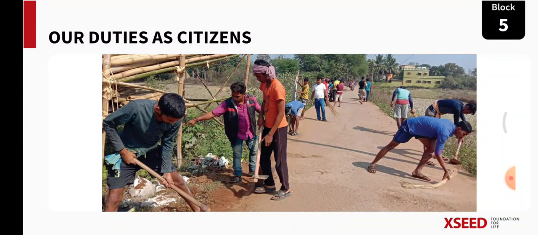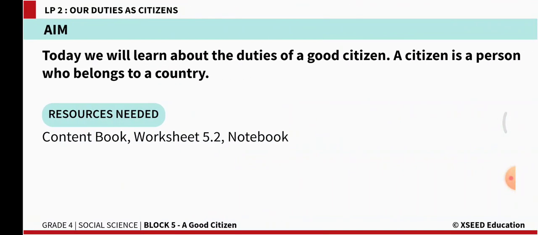So what do you see on the screen, students? Here we see people cleaning the road, right? So they are trying to clean it and set things right, collecting the garbage. So they are trying to keep their surroundings clean, right? Today we will learn about the duties of a good citizen. If you want to become a good citizen, what are the right things that you should do?